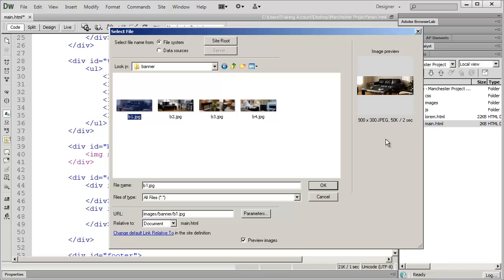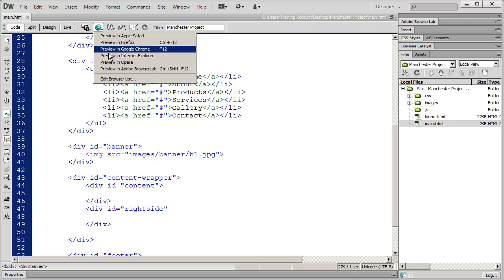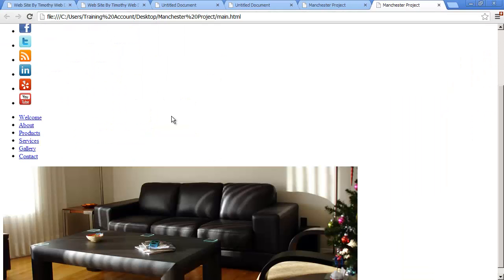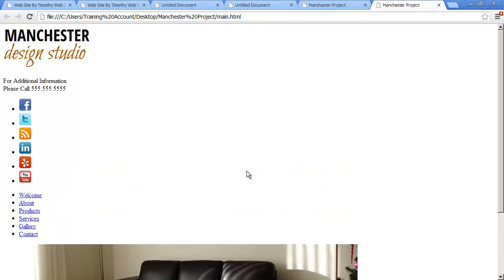So if you're creating your own images, you're going to create a 900 by 300 image in Fireworks, Photoshop, whatever it is that you're using. So I'm going to go ahead and select that and click OK. Close that off, save, and then preview this in Google Chrome, and you should see that image appear there.